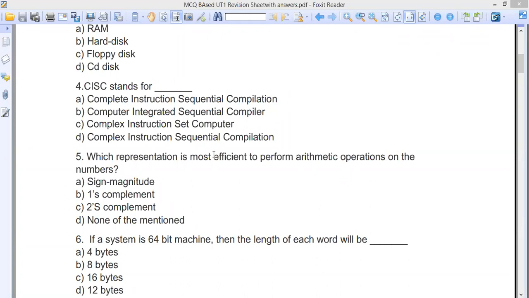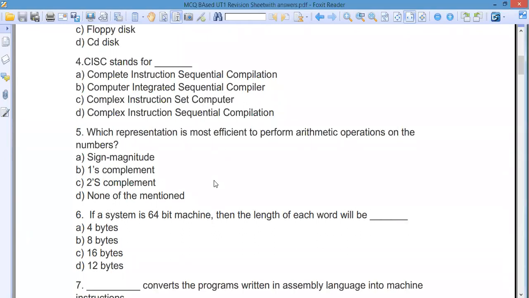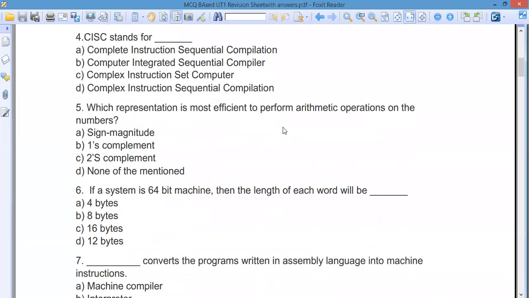Okay, now we come to the next one, which is the most efficient to perform arithmetic operation, the fifth one. What do you think the answer of the fifth one is? Can you give me the answer? So we are now coming to data representation. Yes, 2's complement. 2's complement is the most efficient one.